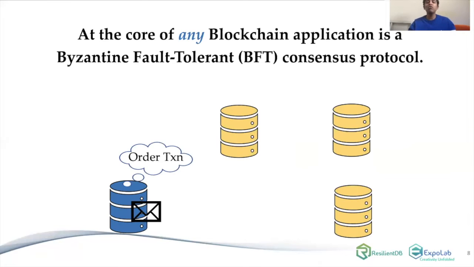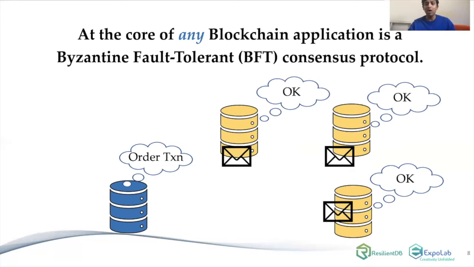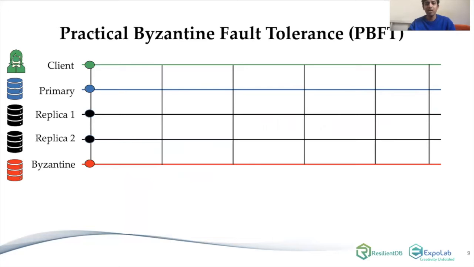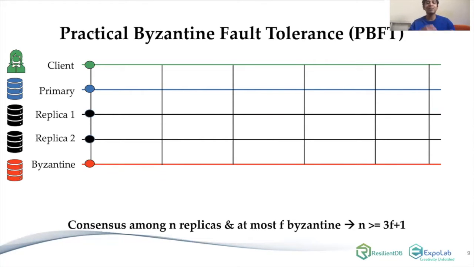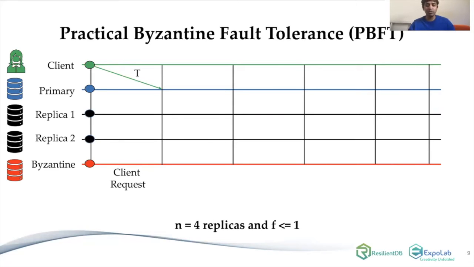Now, at the core of any blockchain application is a Byzantine fault-tolerant consensus protocol. Often such protocols have a primary backup structure, where the primary decides to run the consensus and everyone follows. Let me start by giving an example of one of the earliest known practical Byzantine algorithms, that is PBFT. PBFT allows consensus among n replicas of which at most f can be Byzantine, where n is greater than or equal to 3f plus 1. So in this example, n is equal to 4 and f is equal to 1. Basically, we have 4 replicas.